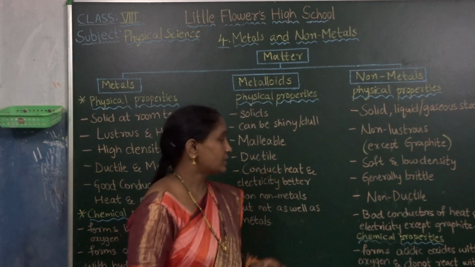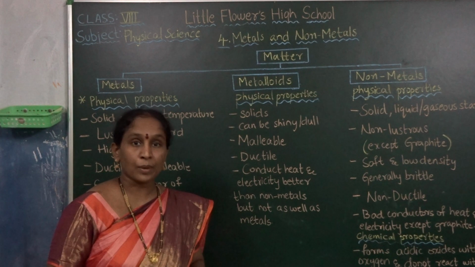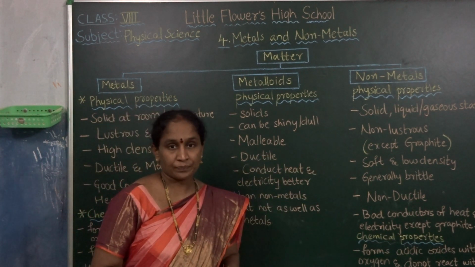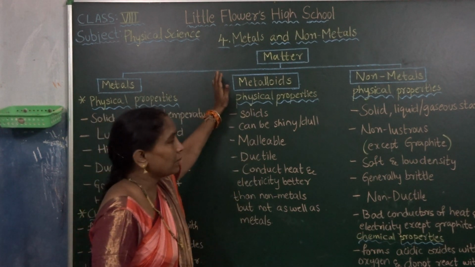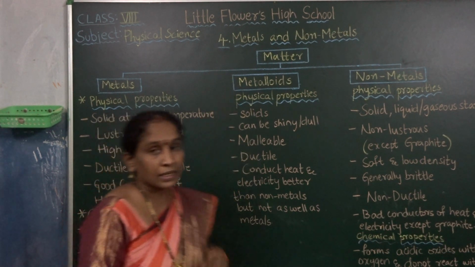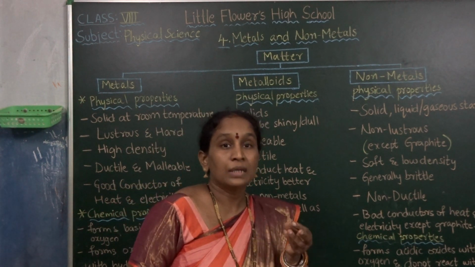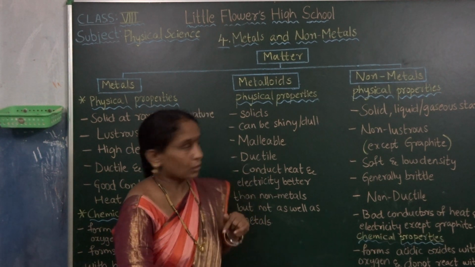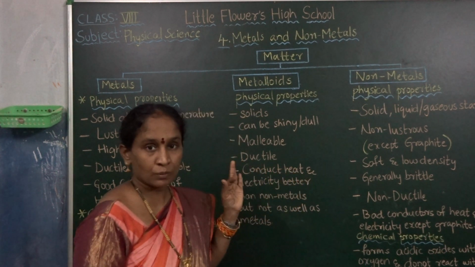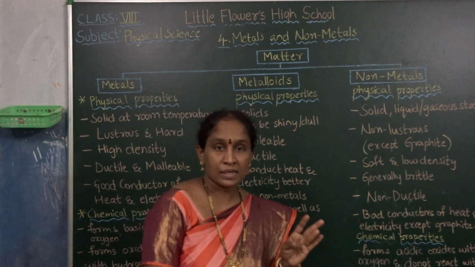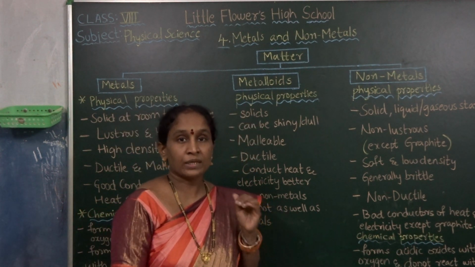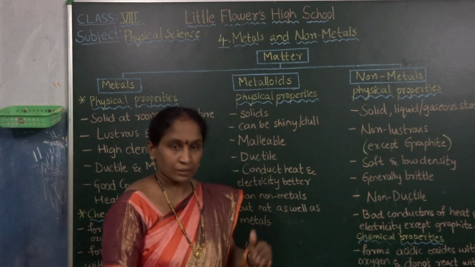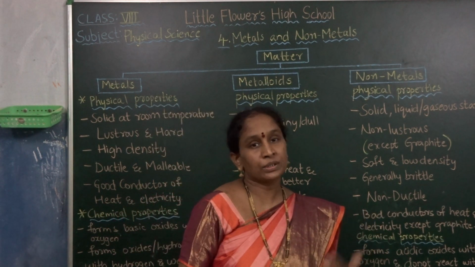Children, this is about the physical and chemical properties of metals, non-metals and metalloids. This is the mind mapping of this chapter, metals and non-metals. In this chapter we should know all the physical and chemical properties. Do you understand the properties? What is ductility, malleability, sonority and lustrous? These are the main physical properties of metals. In next videos we can learn about these topics.